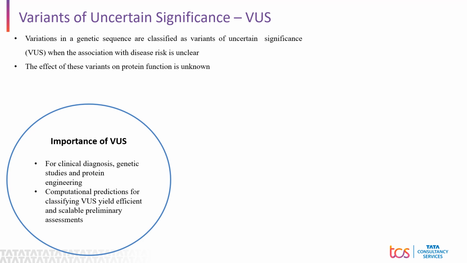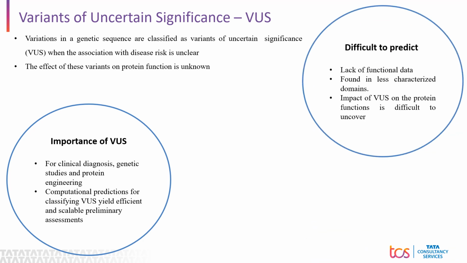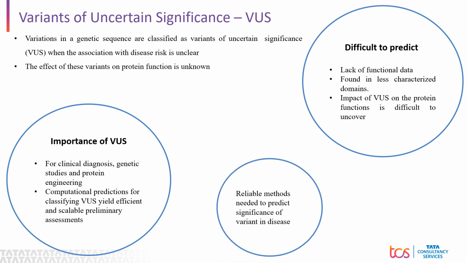In general, these variants are difficult to predict because of several factors such as lack of functional data. The variants are found in less characterized domains, and the impact of these variants on protein function is difficult to uncover. So we need reliable methods to predict the significance of these variants in disease.